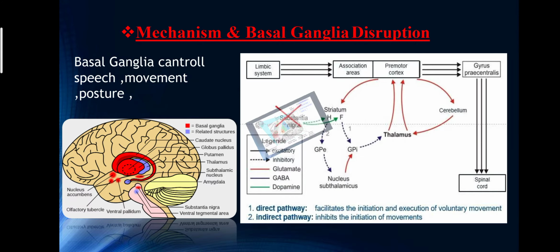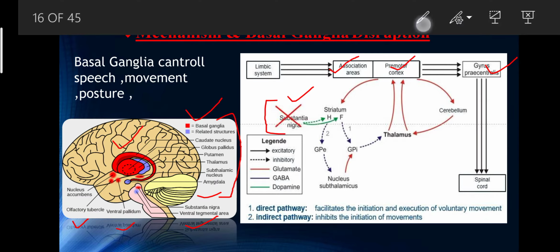After this, it transfers a signal to the striatum, which has two parts: first is the caudate and putamen. Then it transfers a signal to the thalamus, which is rich in the neurotransmitter GABA, an inhibitory molecule. Here all the lines have their meaning.